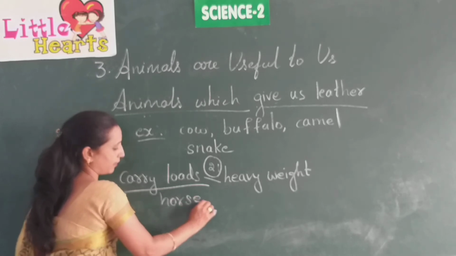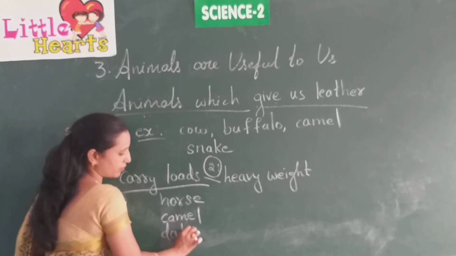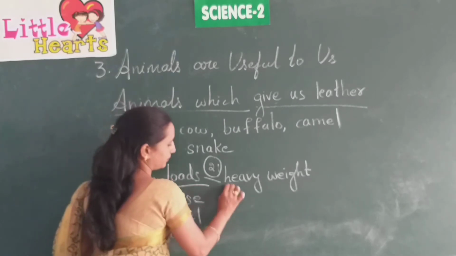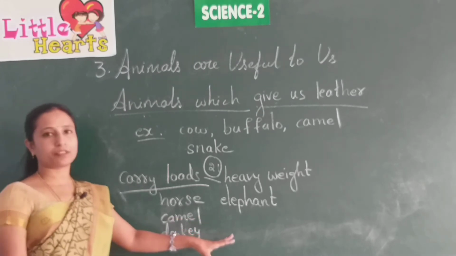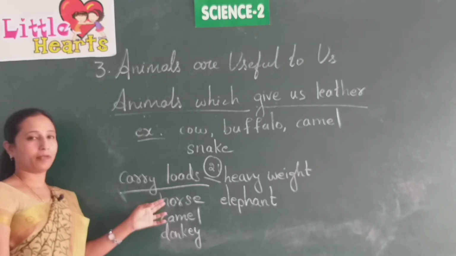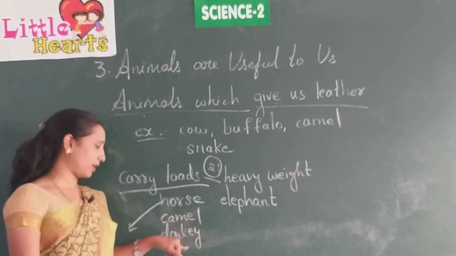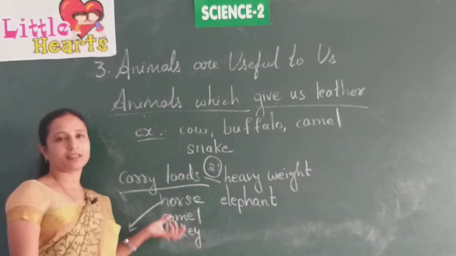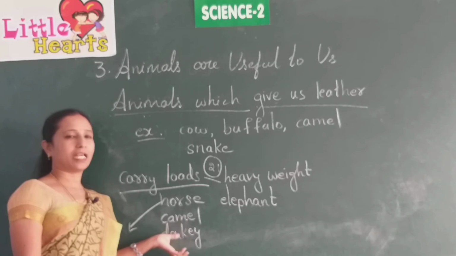Horse, camel. In olden days, we used to use donkeys also. Donkey and elephant. These are the examples of animals. So, horses, tonga, they used to carry people also. People can sit on the tongas. And donkeys, loads of clothes or some cotton, some material is used to carry with the help of this donkey.